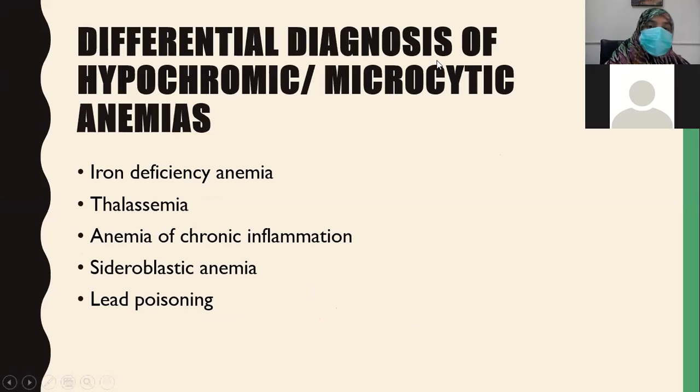So, beta, this is also very important: the differential diagnosis of hypochromic microcytic anemias. Number one is iron deficiency anemia. Whenever you get a slide of hypochromic microcytic cells, you should know that number one, it's iron deficiency anemia, then thalassemia, anemia of chronic inflammation, sideroblastic anemia, or lead poisoning. These 5 should be on your fingertips.